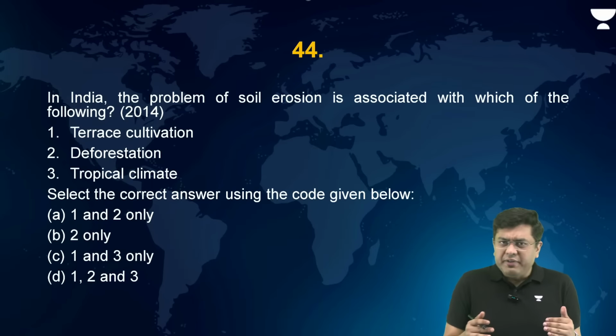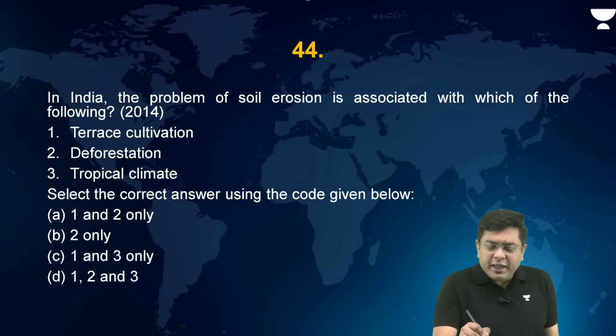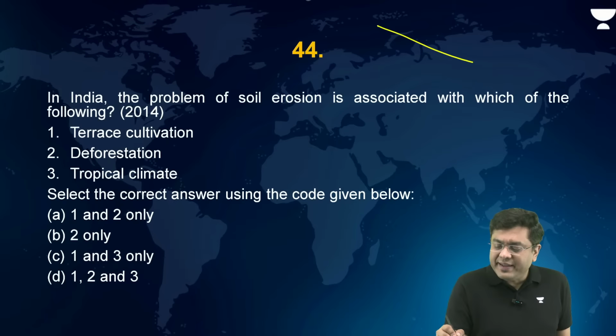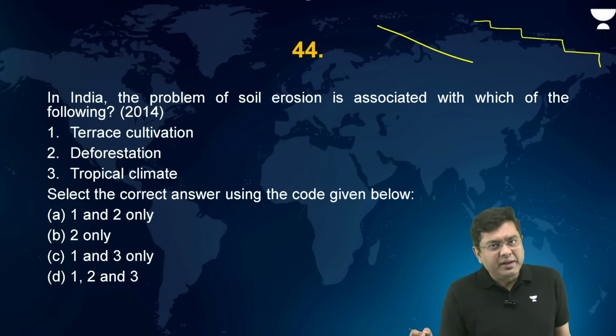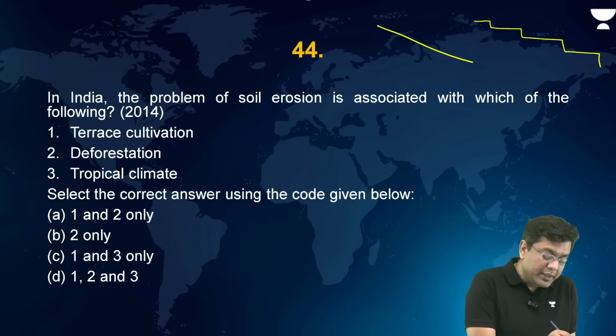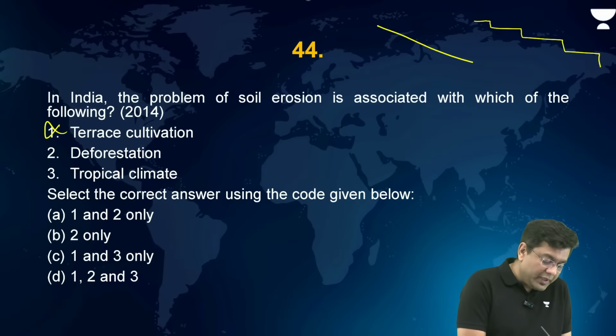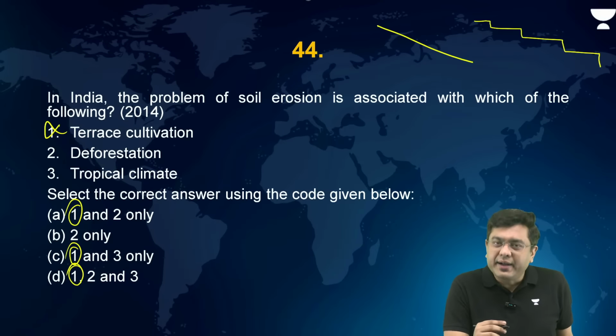Now, terrace cultivation. Terrace cultivation is what? If you have a slope, you have basically converted the slope into flat terraces for cultivation, water retention, and also prevention of soil erosion, not the reason for soil erosion. Incorrect. Eliminate one. You automatically have the correct answer.